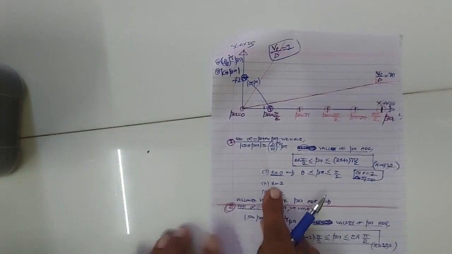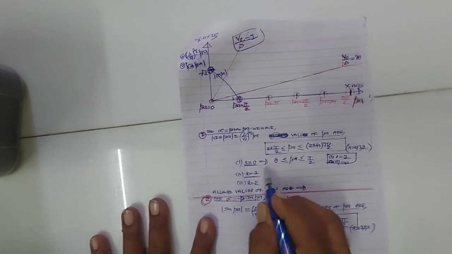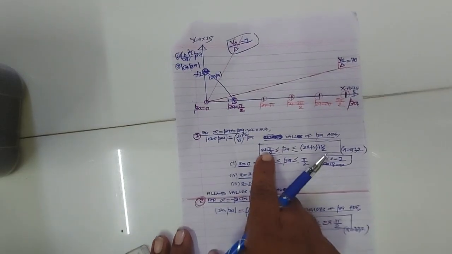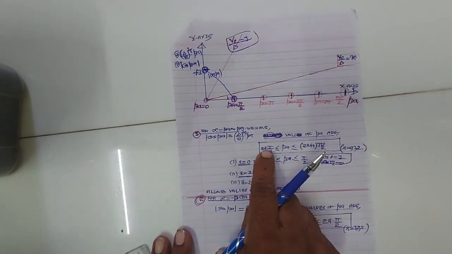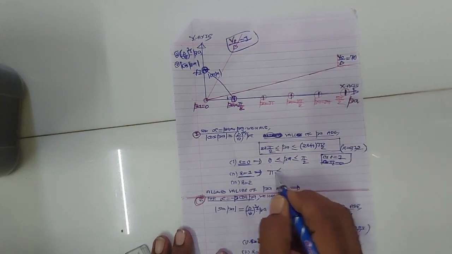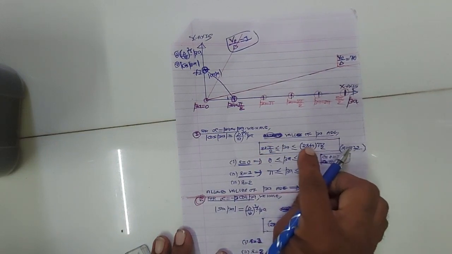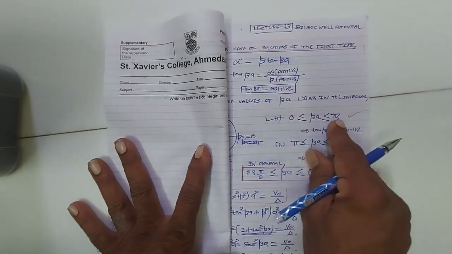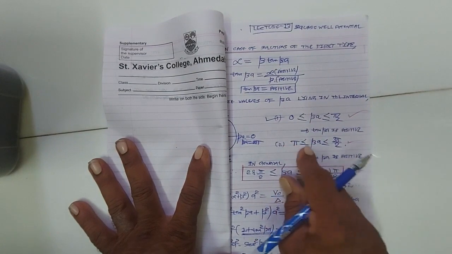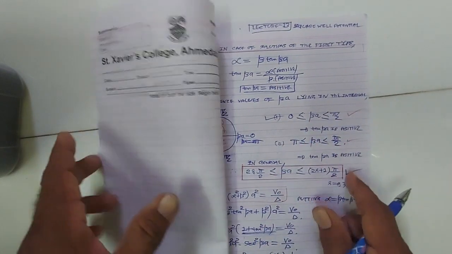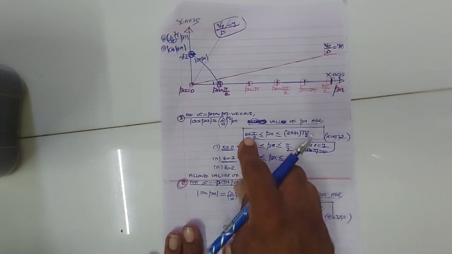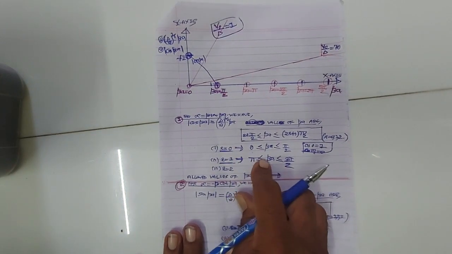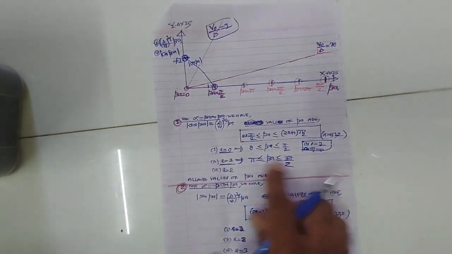Okay. Second, when you take r is equal to 1, then 2 into 1 pi by 2, so you get pi, and 2 plus 1, 3 pi by 2. Which values of beta make tan beta positive? Beta from 0 to pi by 2, tan beta is positive. Beta from pi to 3 pi by 2, tan beta is positive. So when we take r is equal to 1, the values of beta lying in the interval pi to 3 pi by 2, tan beta is positive.